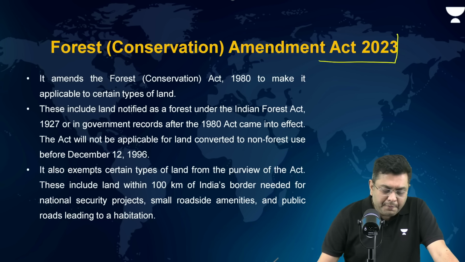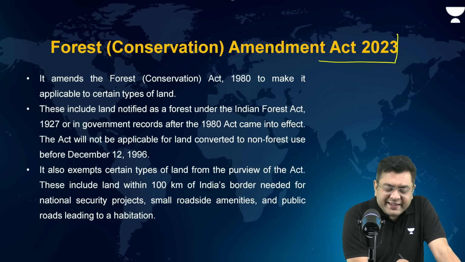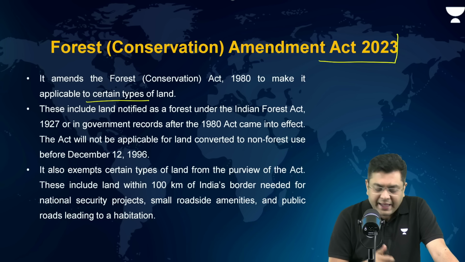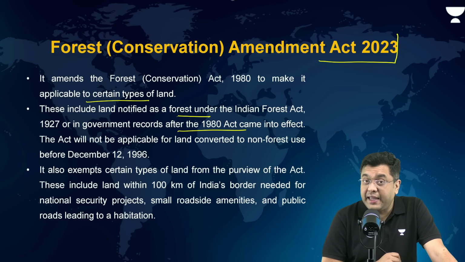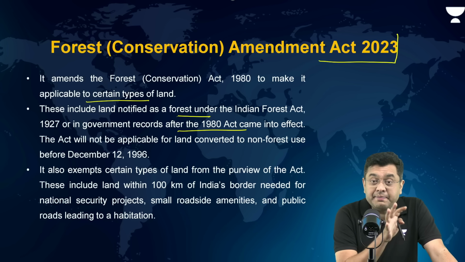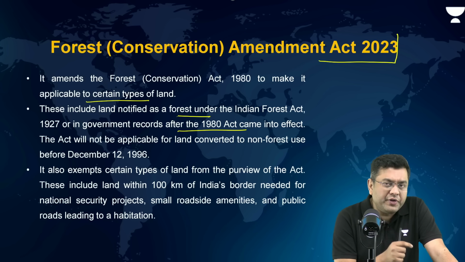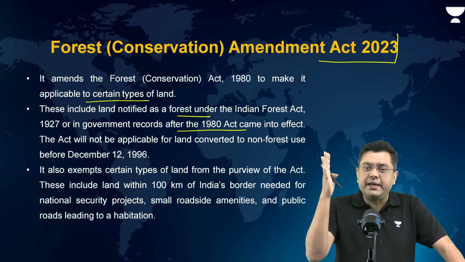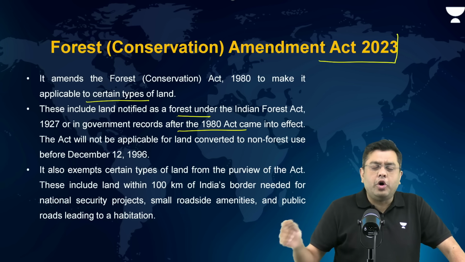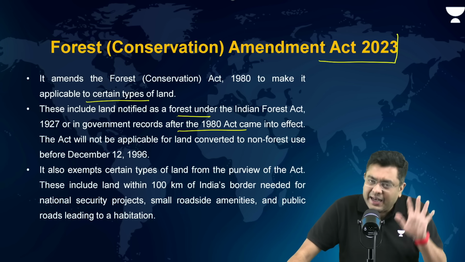So first of all, it makes the Act applicable only to certain types of land: land notified as a forest under the Forest Act 1927, or land declared as a forest in government records after the 1980 Act came into effect. However, land which had been converted to non-forested area prior to the judgment of the Godavarman case would be exempt.